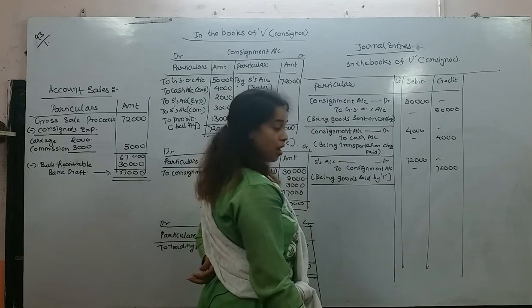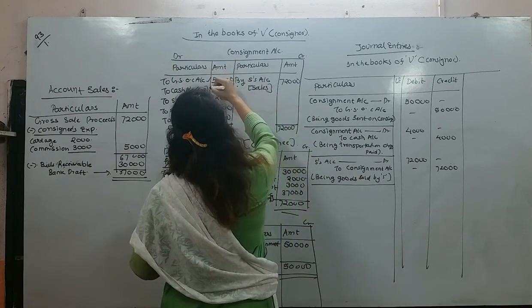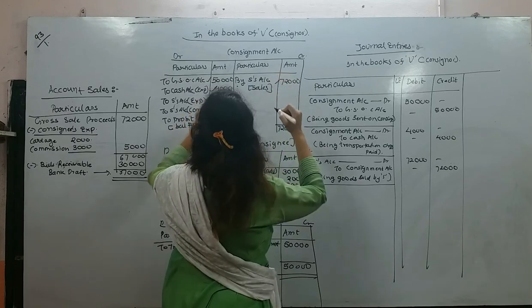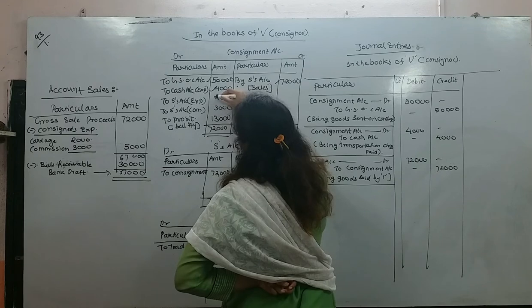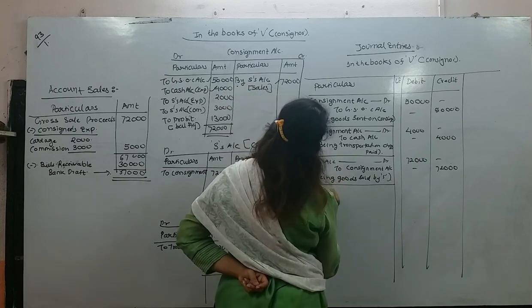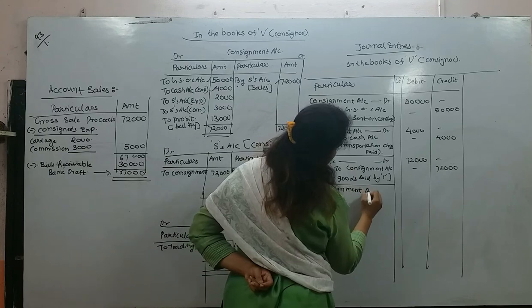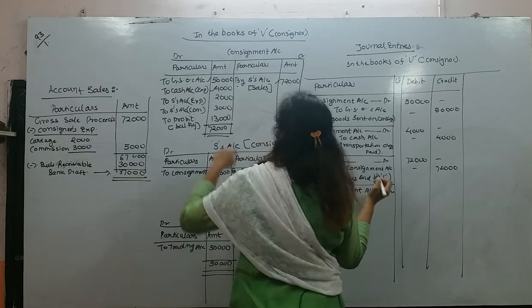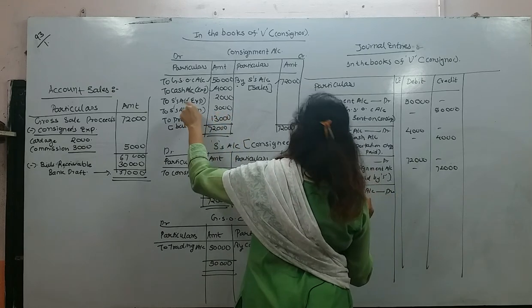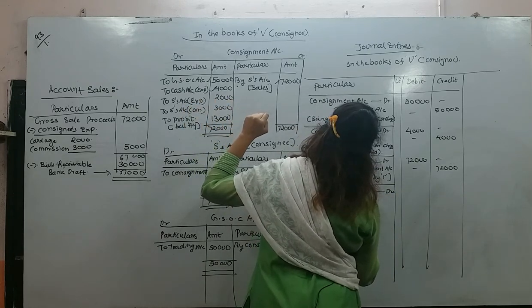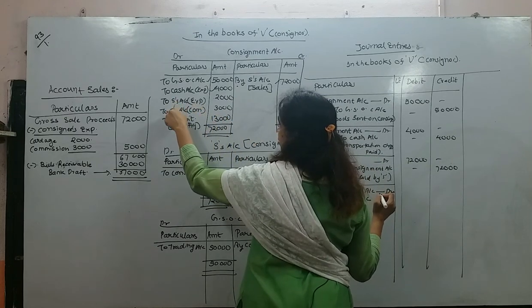Okay, are you understanding? Next entry will be consignment. See, this is done, this is done, this is done. Now these two entries, if you want, you can combine and write it. So the next entry I will prefer to combine: consignment account debit to S account. Because we are having 2 S, right?